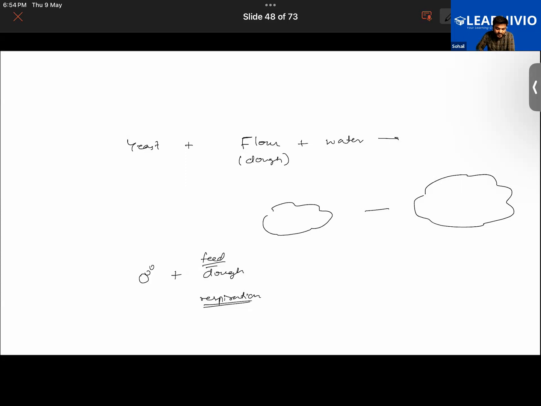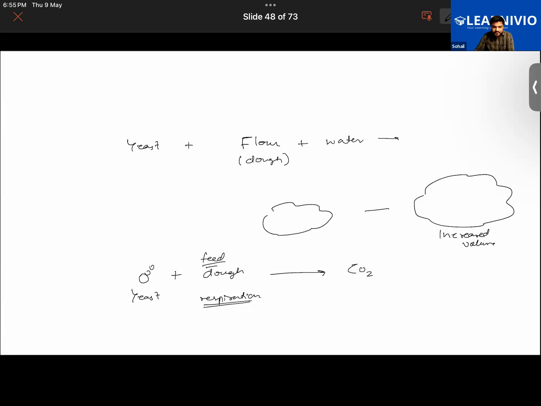So this yeast will also be releasing carbon dioxide gas. This carbon dioxide gas gets filled in the dough, and thereby it starts to inflate and its volume increases. That's why the bread that you eat, or the dough, becomes fluffy because of carbon dioxide filled inside it.